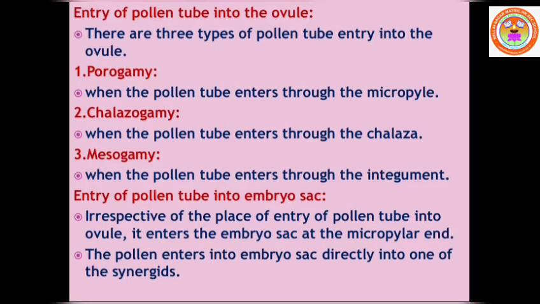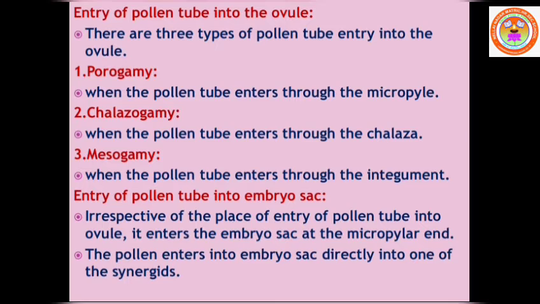One is porogamy, pollen tube enters through the micropyle. The second is chalazogamy, pollen tube enters through the chalaza. Third one, mesogamy, the pollen tube enters into the integuments. Once the pollen tube enters into the ovule, next it will go to the next level.